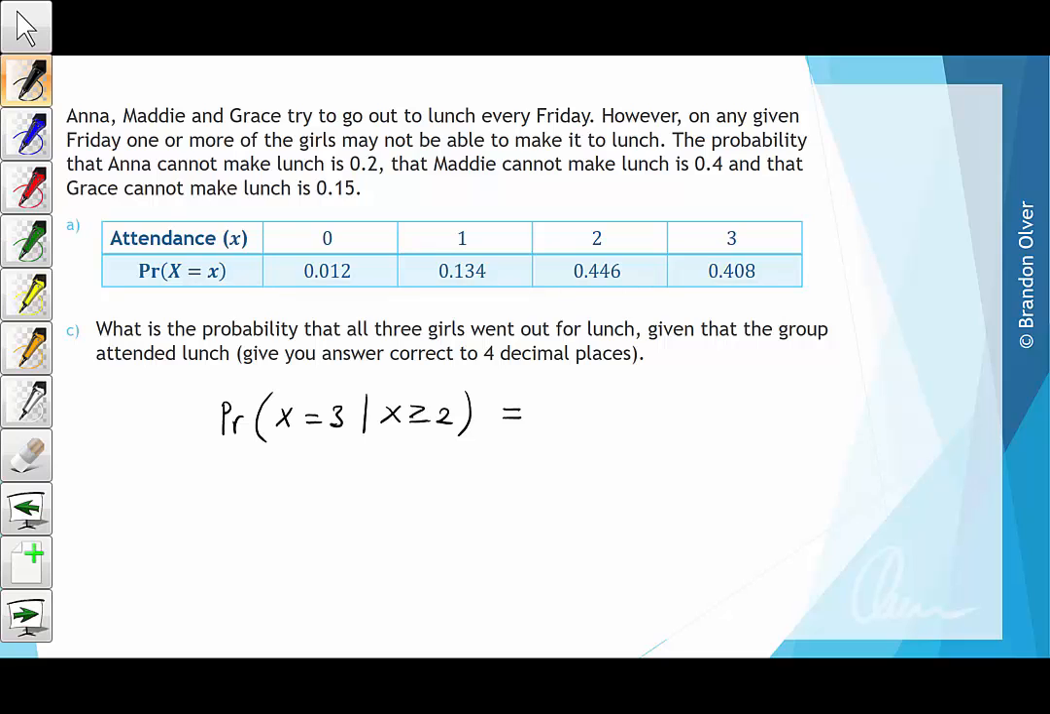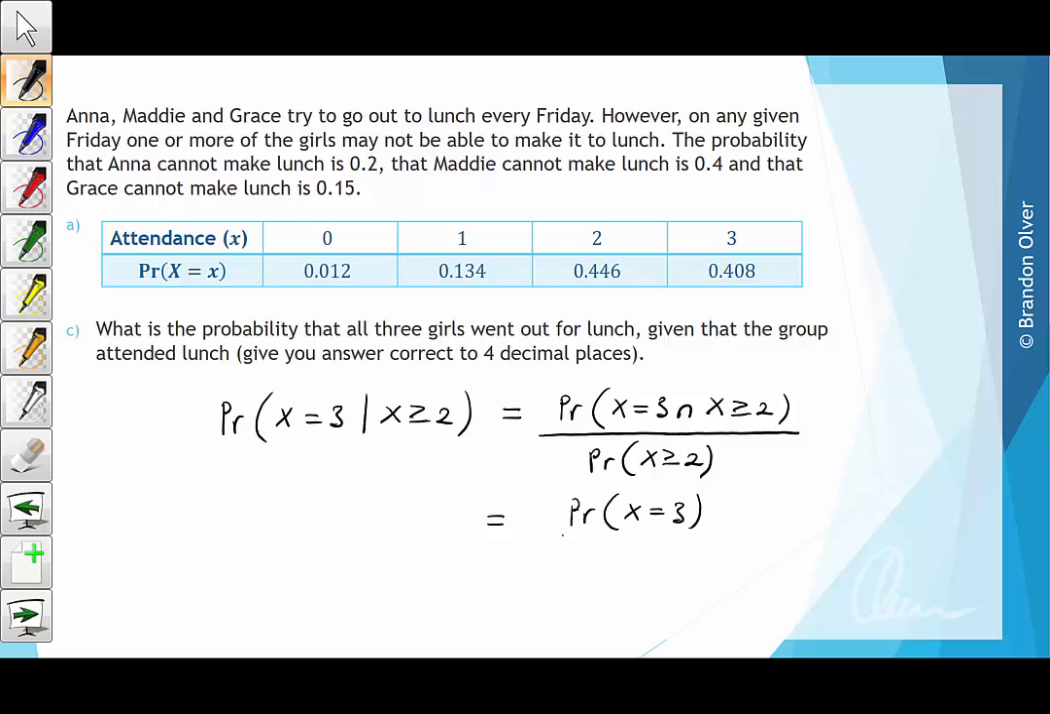The conditional probability is found by finding the intersection of those two, so X equals 3 intersecting X is greater than or equal to 2, and dividing it by the condition, which is the probability that X is greater than or equal to 2. So if we do that, the intersection is in fact just X equals 3 divided by the probability that X is greater than or equal to 2.